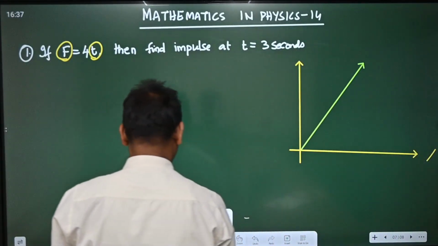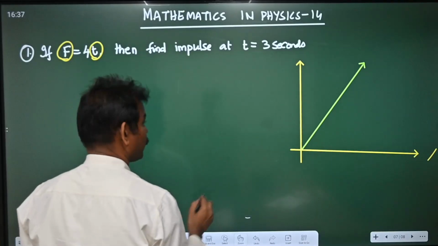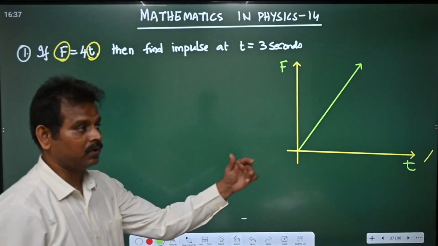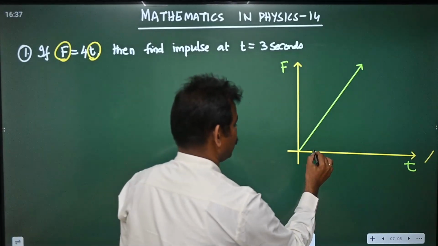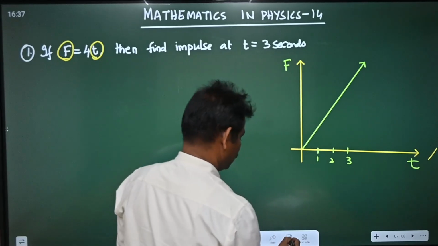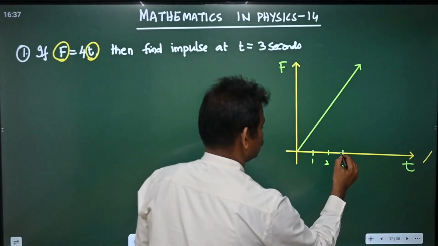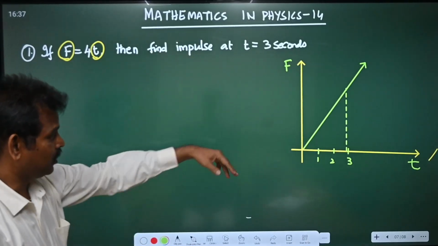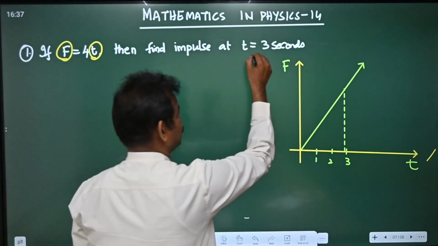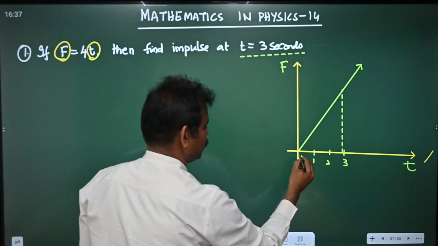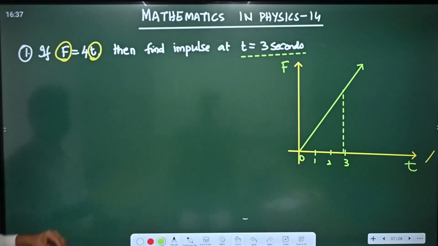So in this we can write, this is F, this is t. This is the F-t graph. And I need to find out, if t is equal to 1, t is equal to 2, t is equal to 3, the impulse in that time interval. Even though the highest time is given, the lowest time is always 0 when it is not mentioned. Always take it as 0.